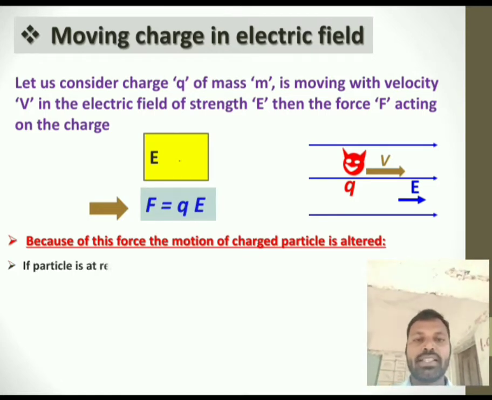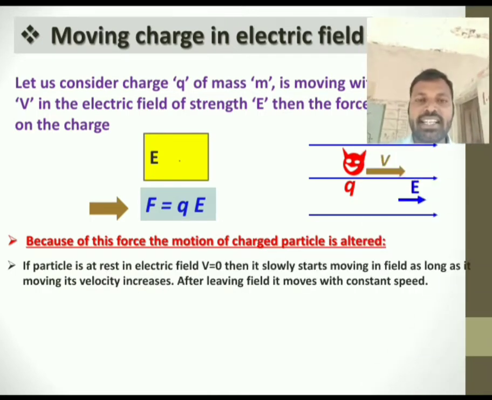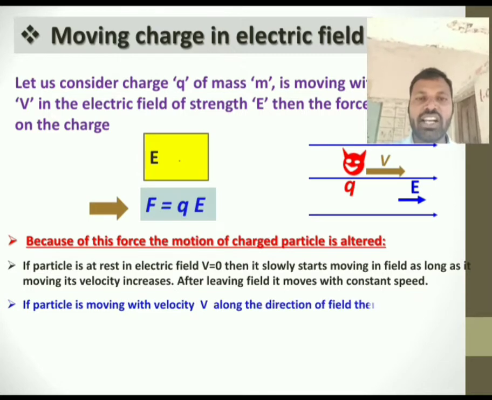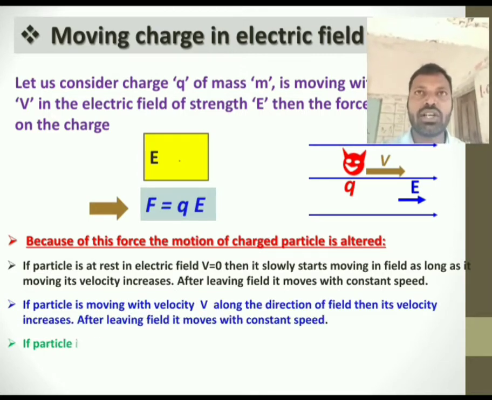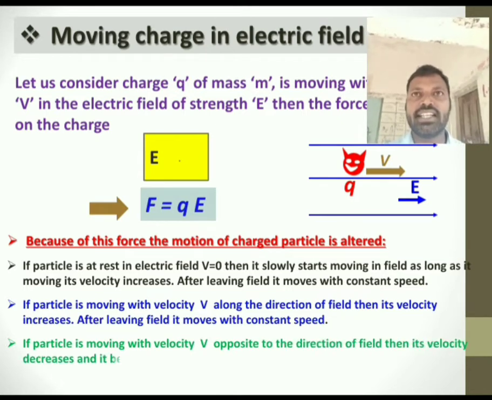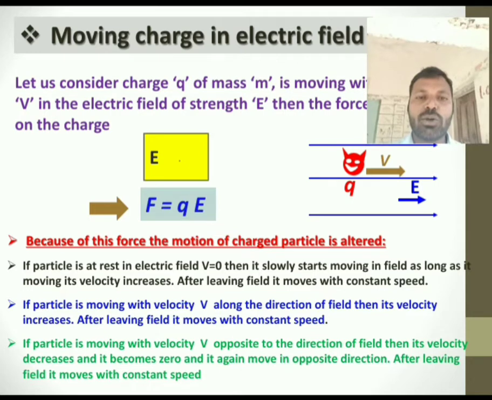What happens? See here, if the particle is at rest in the electric field, that means velocity v is equal to 0. In this case, even though the charged particle is at rest, because of this electric field, the charge slowly starts moving. That means the velocity of the charged particle gradually increases throughout the electric field. After leaving the electric field, it moves with a constant speed.